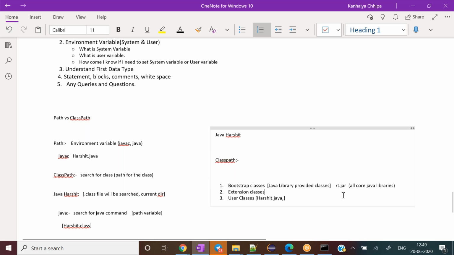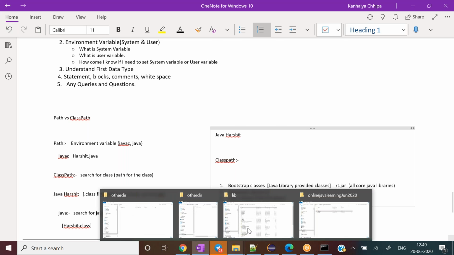Now look into the extension classes related part, guys. Let me show you the extension path also, so that you can understand where it exists. Let me go to the JRE lib one more time and show you the ext.